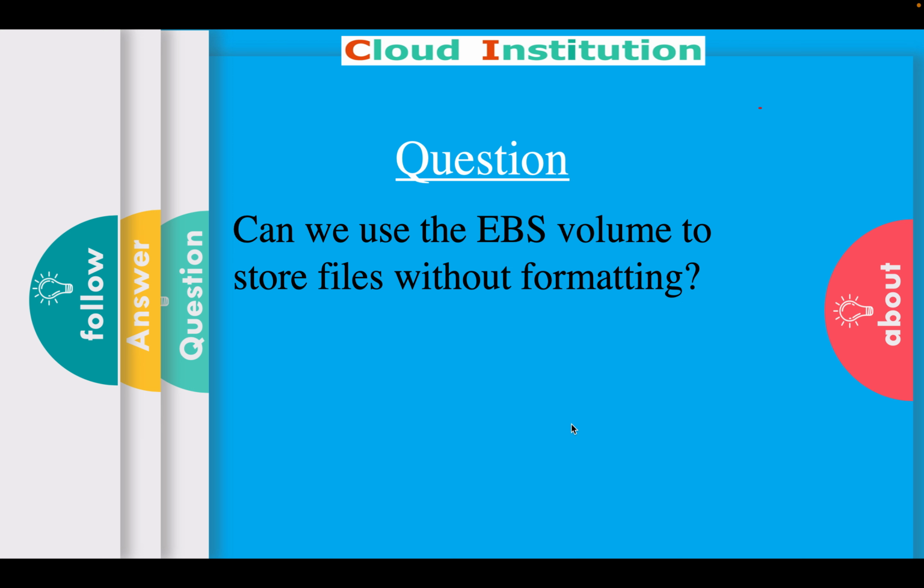For example, I've created an EBS volume, but I wanted to use it. So how do I have to use it? If you want to use that EBS volume, first of all, I have to mount that EBS volume into an EC2 instance. From there, we can use it. There is no other way to use the EBS volume to store files without mounting that volume into EC2 instances at this moment. So now in this case, can we use the EBS volume to store files without formatting?